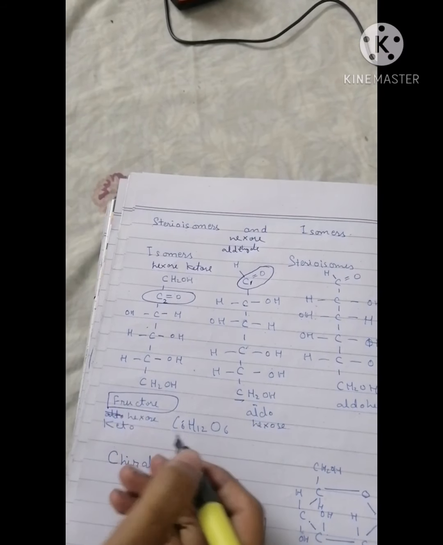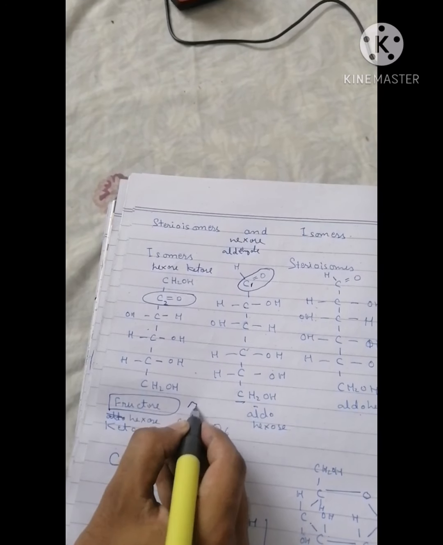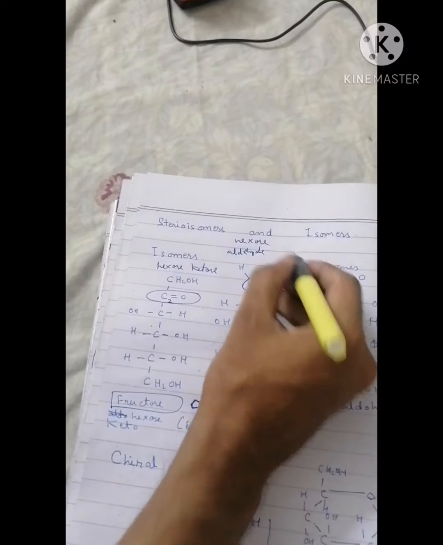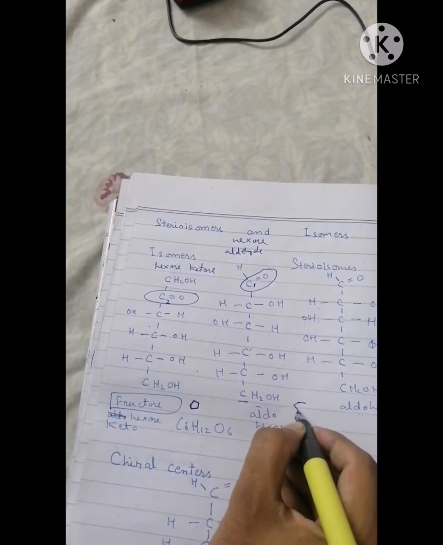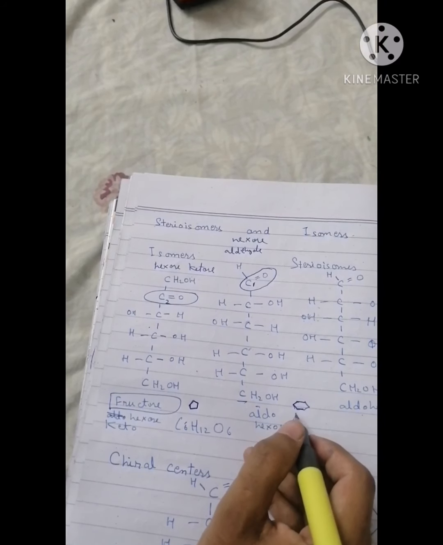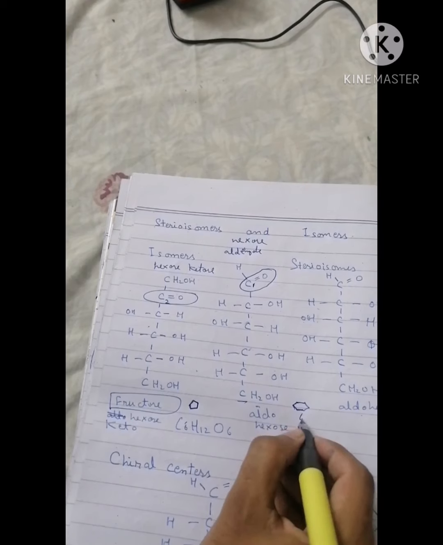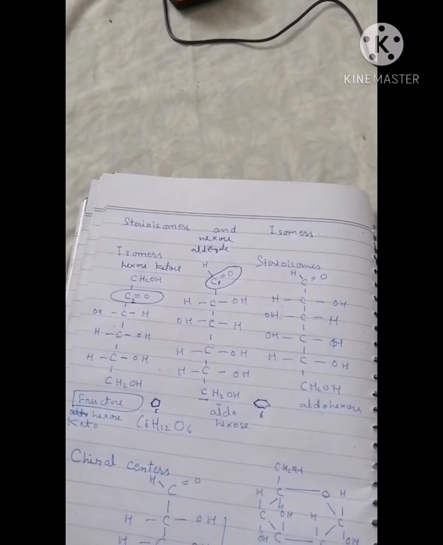Fructose, we can also call it fructofuranose because it forms a ring of 5 corners, and glucose we can call glucopyranose because it forms a ring of 6. Pyranose means 6 and furanose means 5. Okay.